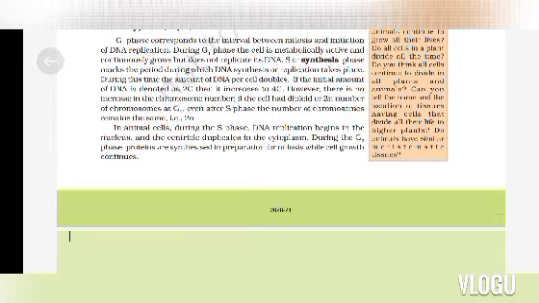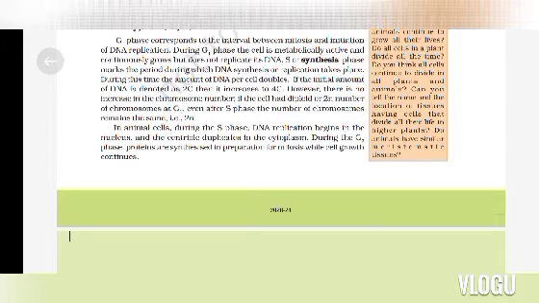G1 phase corresponds to the interval between mitosis and initiation of DNA replication. During G1 phase, the cell is metabolically active and continuously grows but does not replicate its DNA. S or synthesis phase marks the period during which DNA synthesis or replication takes place. During this time, the amount of DNA per cell doubles. If the initial amount of DNA is denoted as 2C, then it increases to 4C. However, there is no increase in the chromosome number. If the cell has diploid or 2n number of chromosomes at G1, even after S phase the number of chromosomes remains the same, that is 2n.